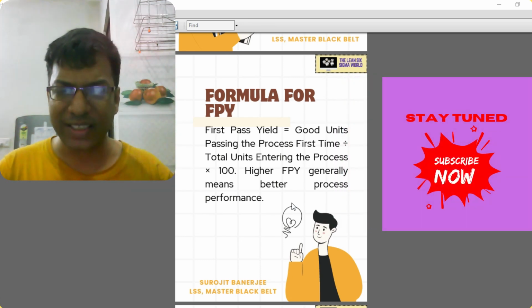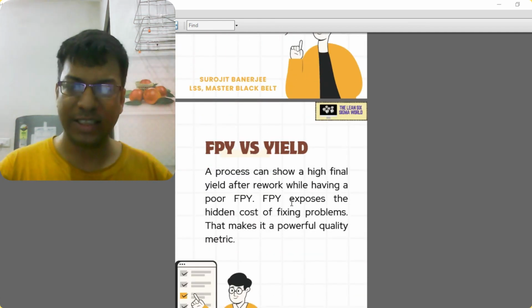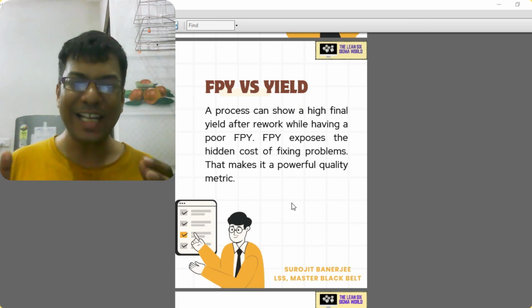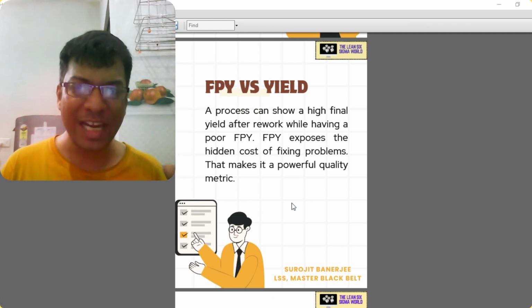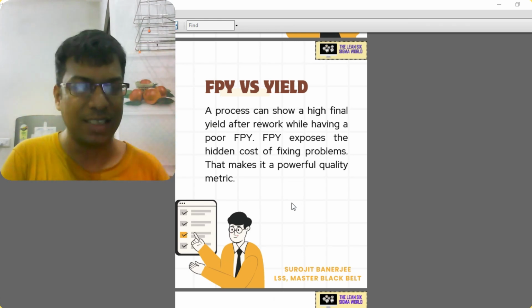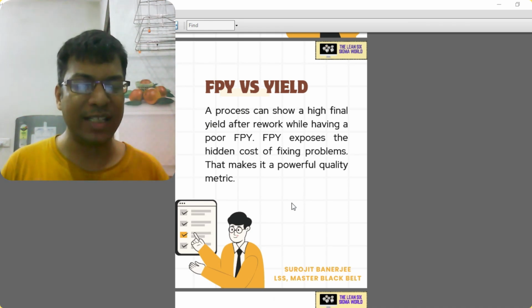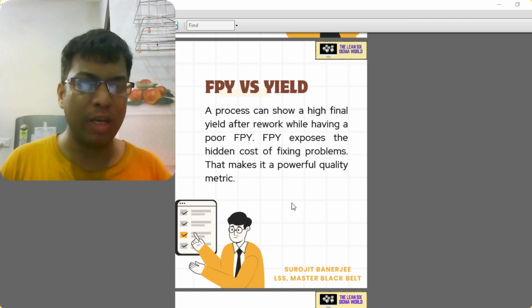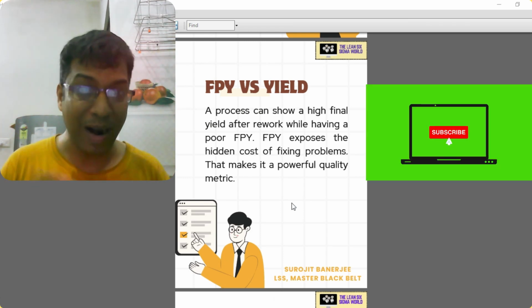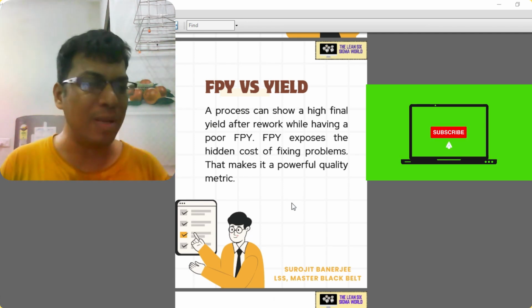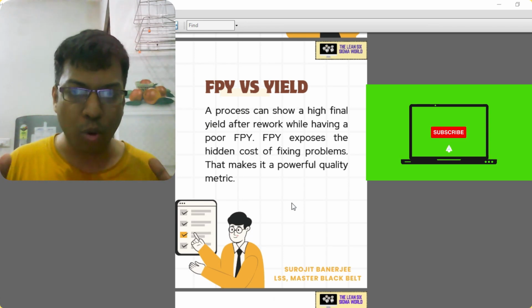Now we need to understand the difference between first pass yield and yield. See, understand that yield can be higher. A process can show a high final yield after rework while having a poor FPY. So FPY can be less, but yield can be higher, because in yield we consider that we will do the rework and repair, and again we'll say that there is 100% yield. But FPY exposes the hidden cost of fixing the problems. That makes it a more powerful quality metric.